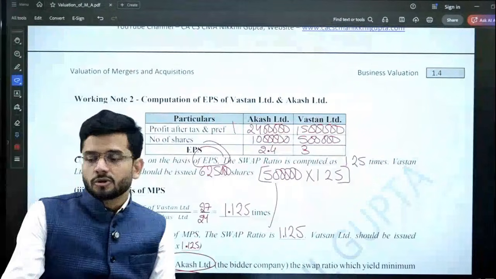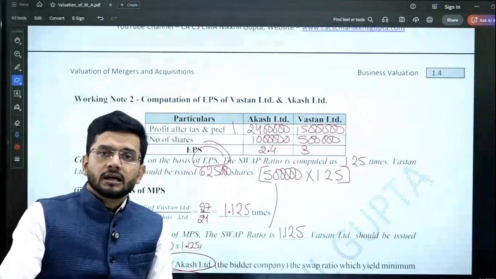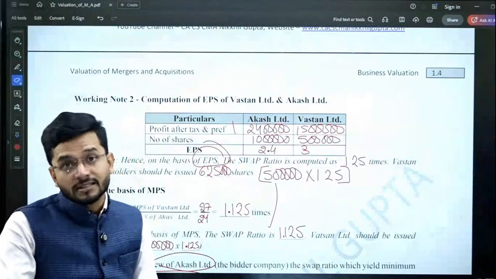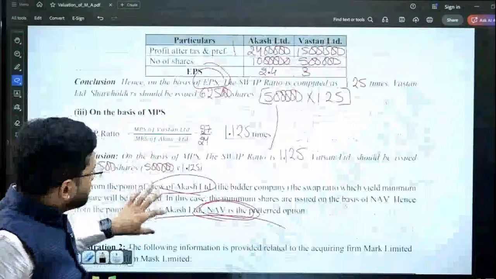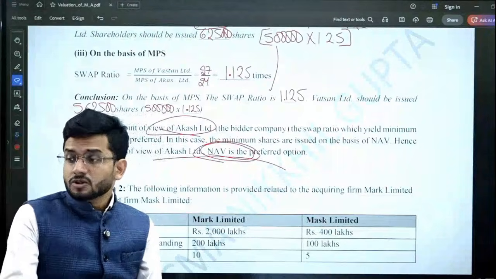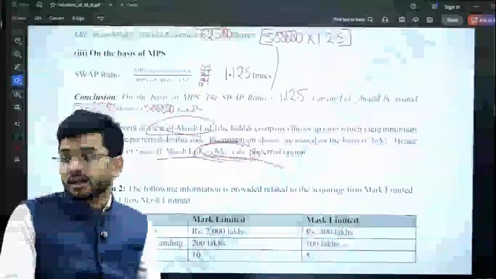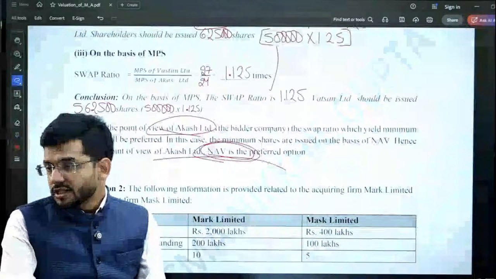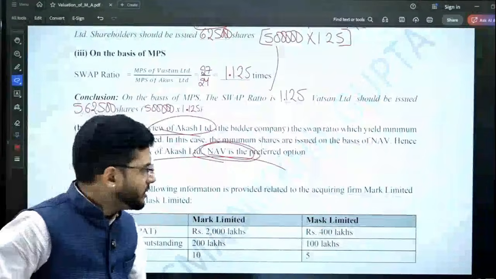EPS, earnings per share, should be the answer in that particular case, if the choice is made from the angle of Vatsan Limited. If it is made from the angle of Akash Limited, then NAV is the preferred option. So that is how we are judging the relevance of the swap ratios. Yes, NAV will be beneficial. Very good. Perfect. So you understood this concept well.